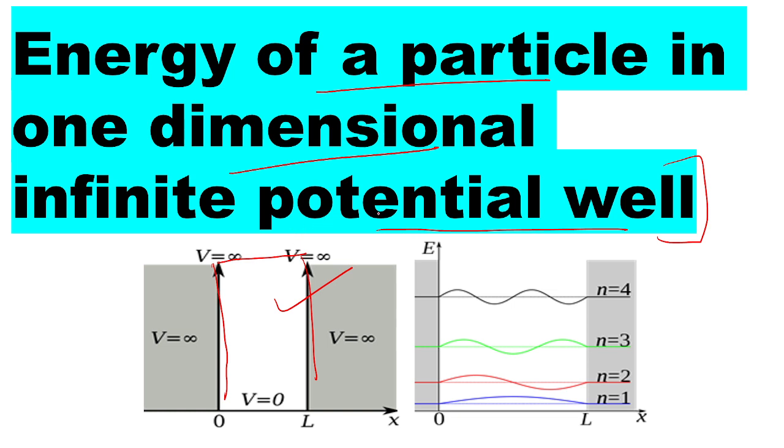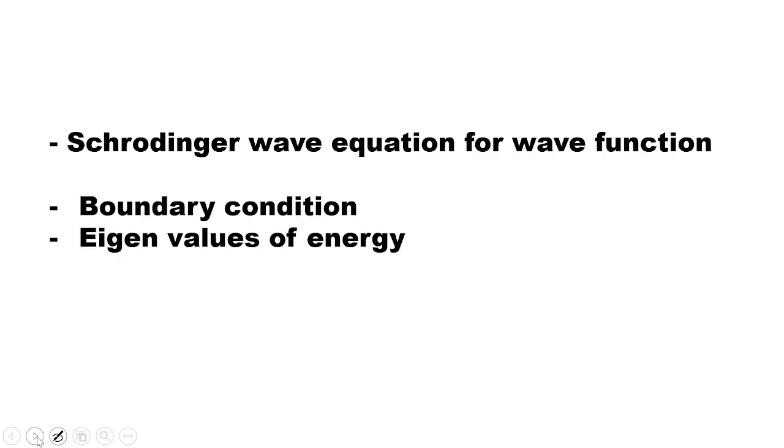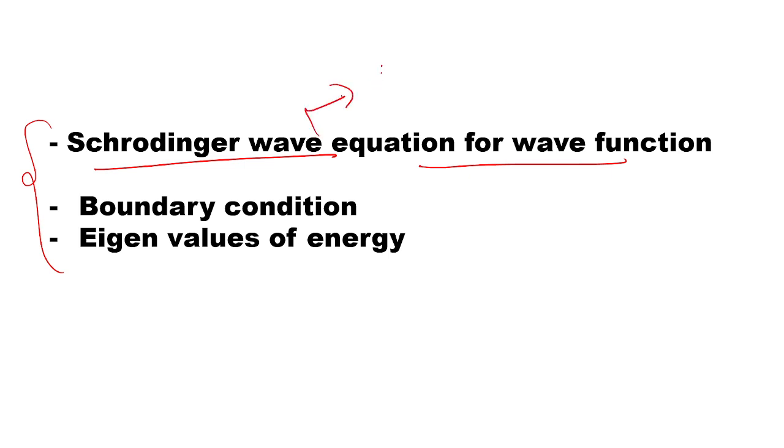infinite potential well. What are the steps that we will follow? First of all, we will use the time dependent Schrodinger wave equation of the wave function. By using this equation we will find a solution for it, and when we find the solution there are some constants. We find the value of those constants from boundary conditions, which means the conditions at the boundary of that box.